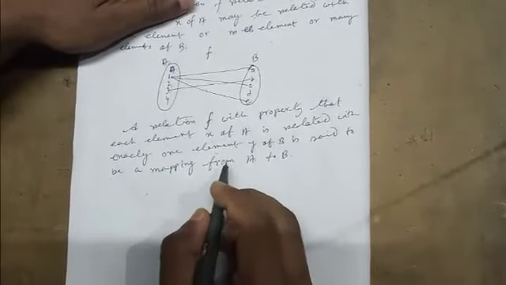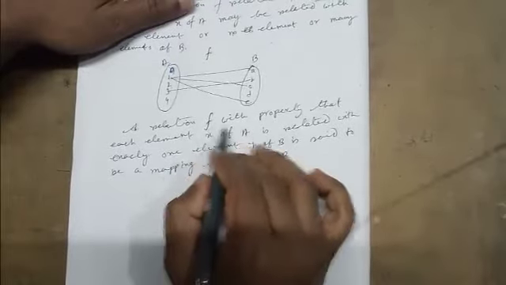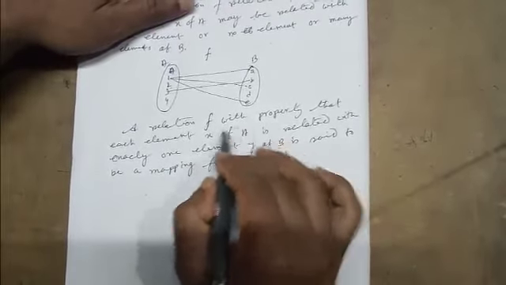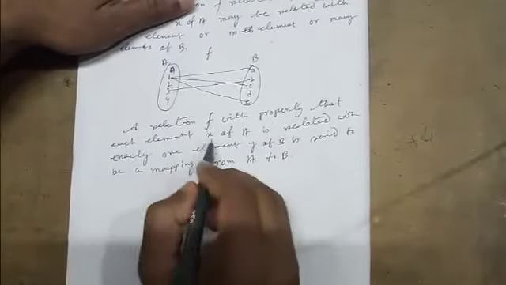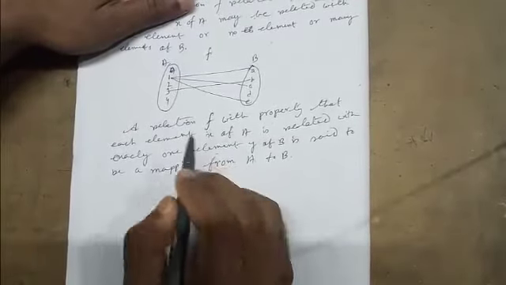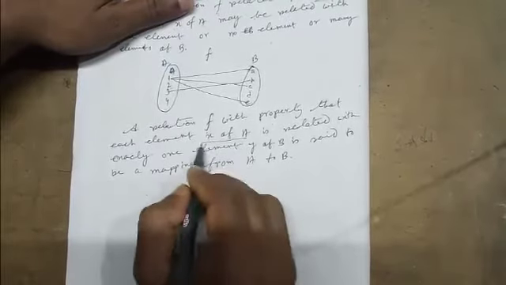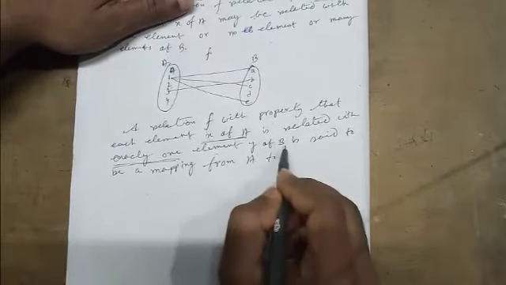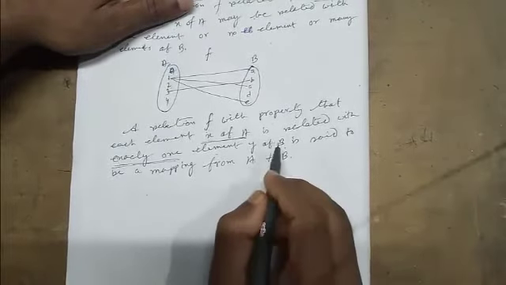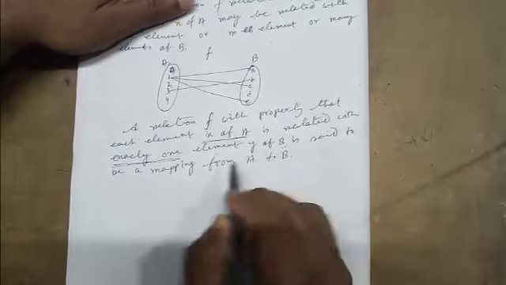What is a function? That means a relation F with some property. What is the property? Each element x of A, each means every element, is related with exactly one element y of B. That is called a mapping.